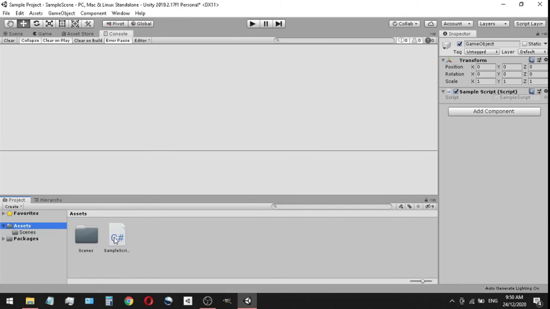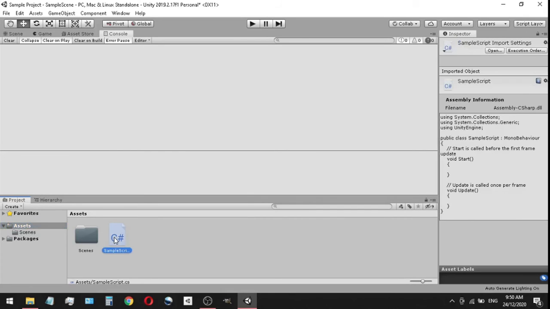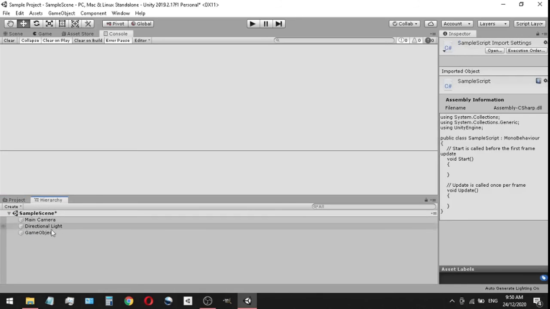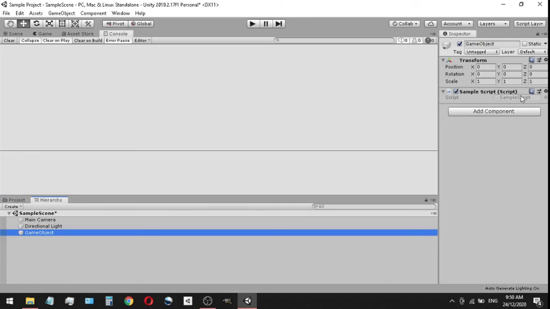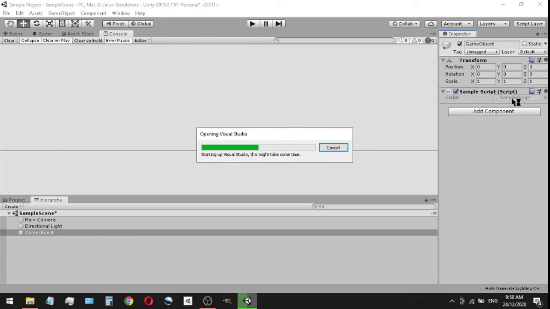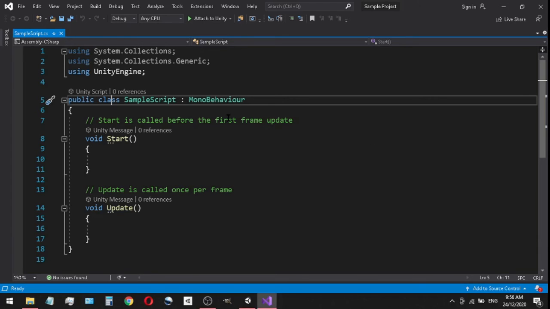We can double click here, or we could go back to our hierarchy when the game object is selected. We could just double click right in this box in here. Either one is fine, and it's going to open up in Visual Studio, which is what we're going to do right now. So I'll get back to you as soon as Visual Studio is up and running. Many hours later. So once you double click and open it up, your Visual Studio should be open, and it should look something very similar to this.